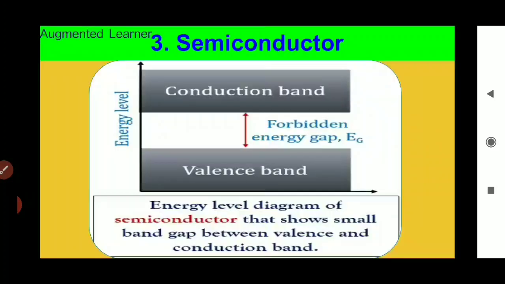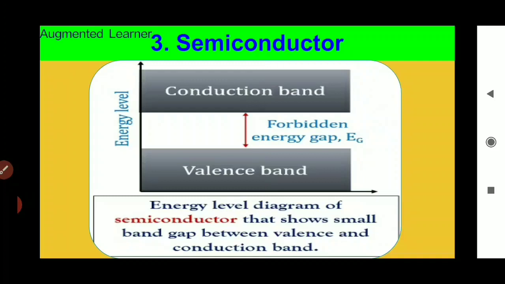In the energy band diagram of a semiconductor, we see that in a semiconductor the forbidden gap is very small. Germanium and silicon are the best examples of semiconductors. The forbidden gap energy is of the order of 0.7 electron volt for germanium and 1.1 electron volt for silicon.